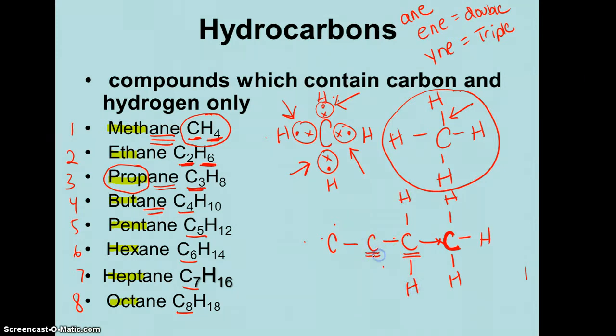This carbon, how many are already attached to it? 1, 2. How many can it hold? 4, right? Altogether? So how many can I add? 2 to make 4. As in 4 pairs of electrons. What about this guy? He has only 1 attached here, right? So there's room to add how many to make 4? 3.